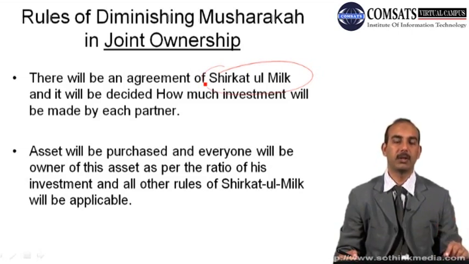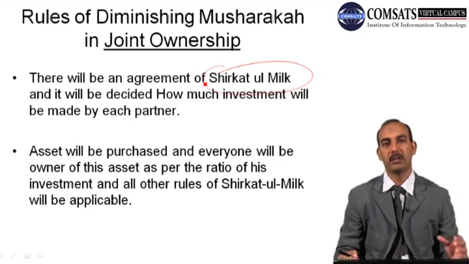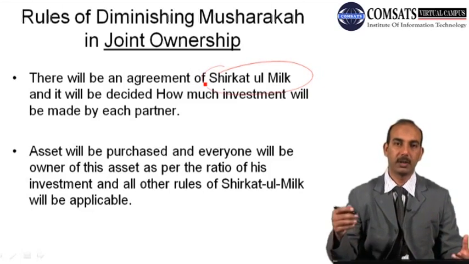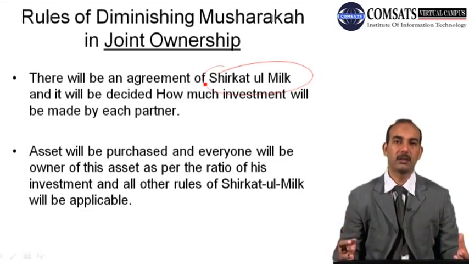It has the same importance in this case, and the capital contribution will be determined. It will be in monetary terms or non-monetary contribution, and what currency and what will be the mode of contribution. All these things are determined in exact terms.